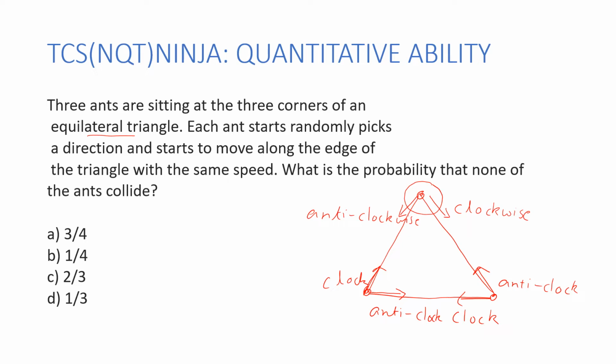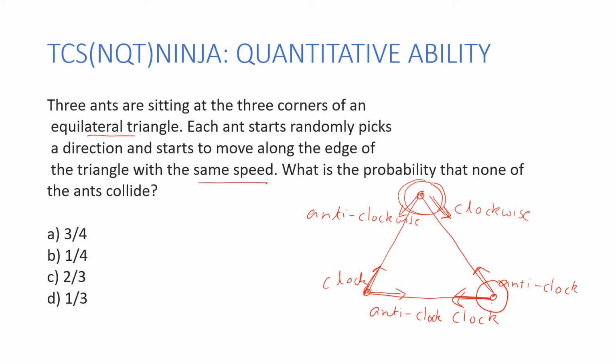Okay, so let me have a look at this situation. When will the ants not collide and when will the ants collide? Let me focus on this ant and this ant at the moment. Now, if this ant is going in a clockwise direction, it would not collide with this ant if this ant is also going in the clockwise direction. It has been said in the question that they are traveling with the same speed. That means they would not overtake if they are going in the same direction. So there is no possibility of a collision if they are going in the same direction.